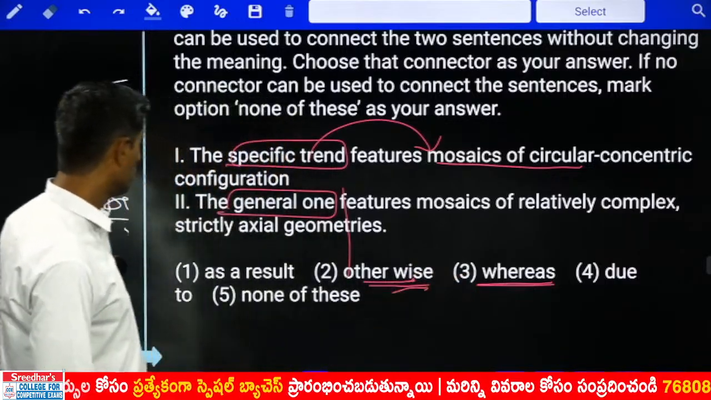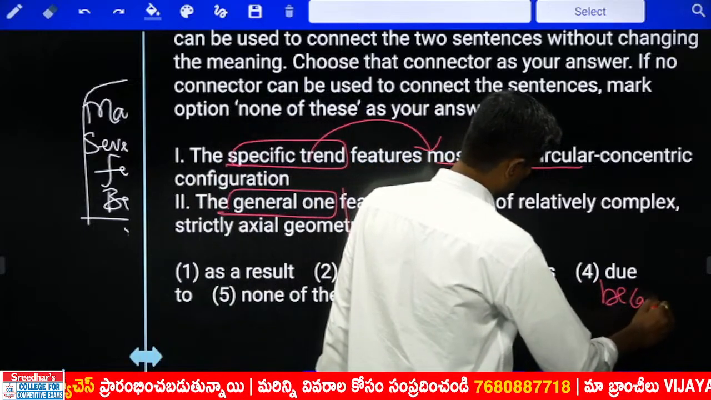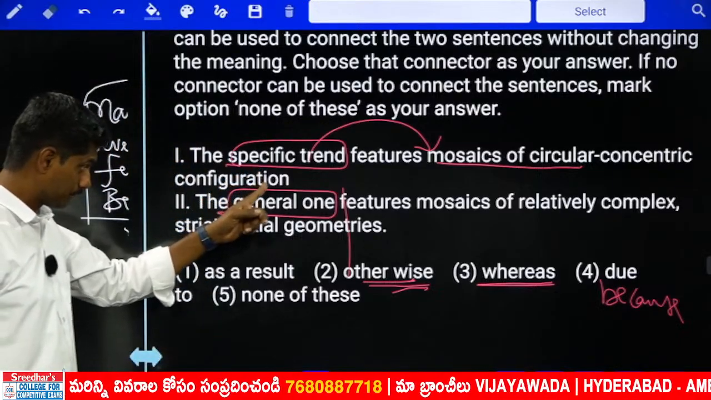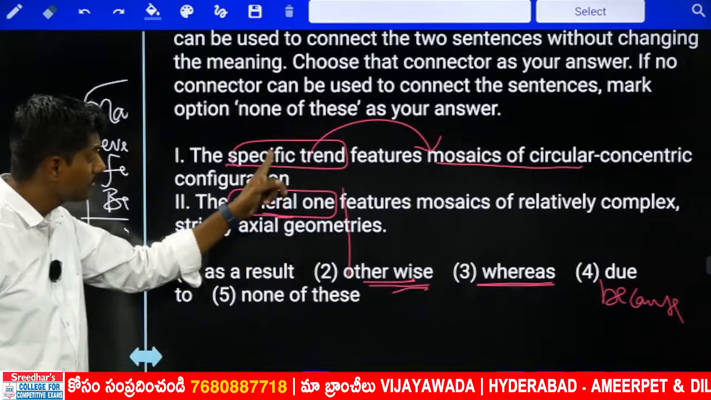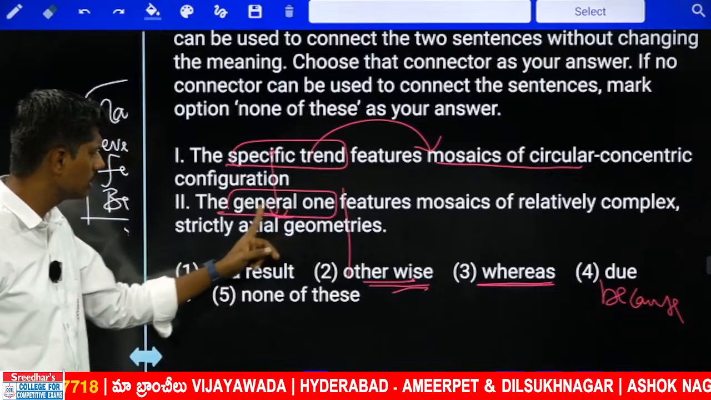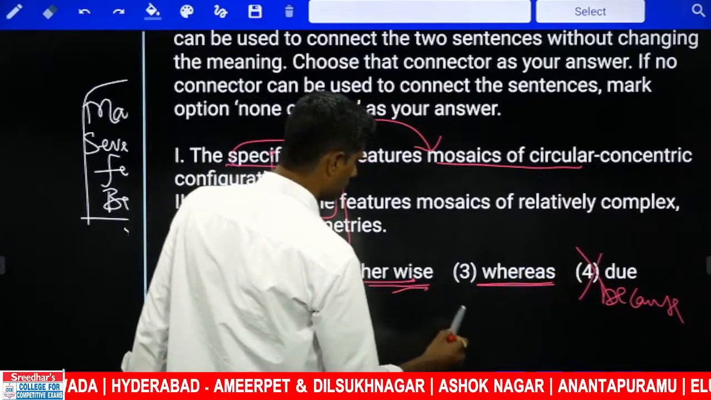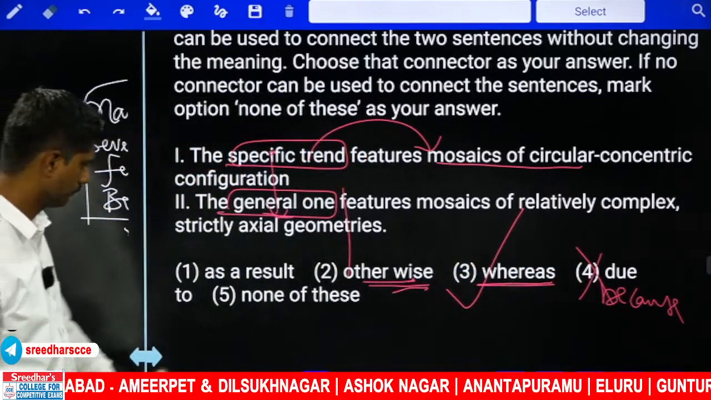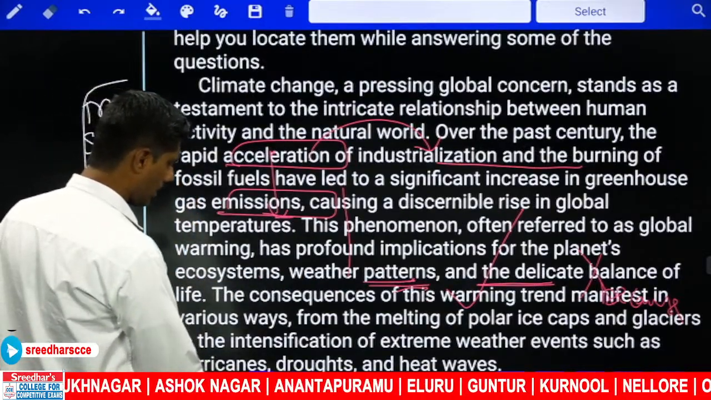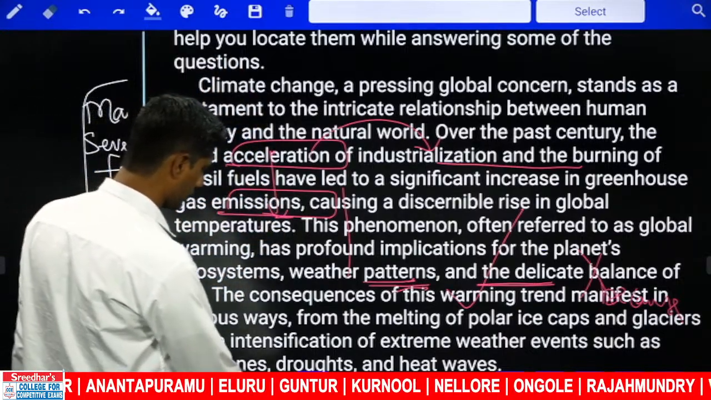Whereas, okay. Due to is nothing but telling the reason, because the specific trend features mosaics due to. Is he telling the reason of this? If first sentence it is an action and the reason is he mentioning this, then I can take fourth, but he is not telling the reason. He is telling two different trends. Answer is fourth option, whereas. Now comprehension will not do because of the complexity of the content. I am moving on to the next section.